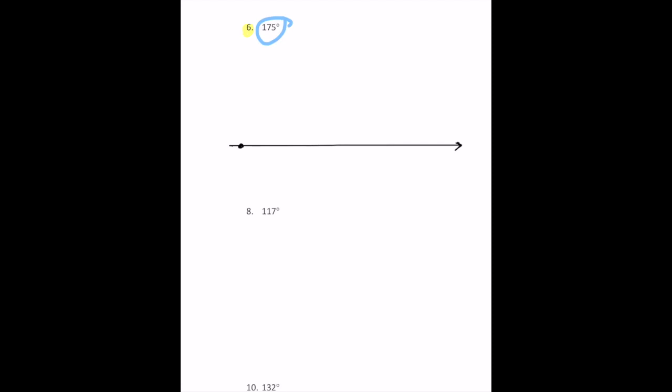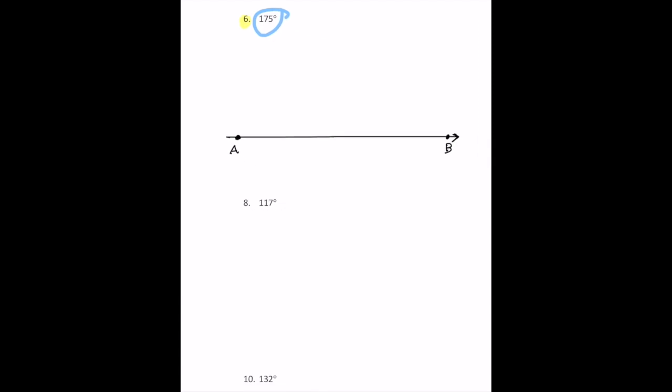Well, I know this is right here from this point, let's say that's A and that's B. We know that's 180 degrees because that's a straight line. So 175 has got to look close to 180 degrees. So I take my protractor, I realize, oh, if I count from 0 starting on this side and I keep going around, I'm going to end up where?